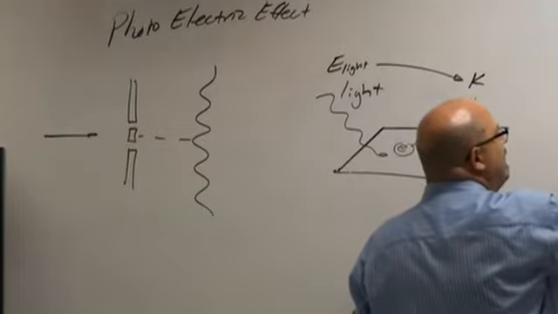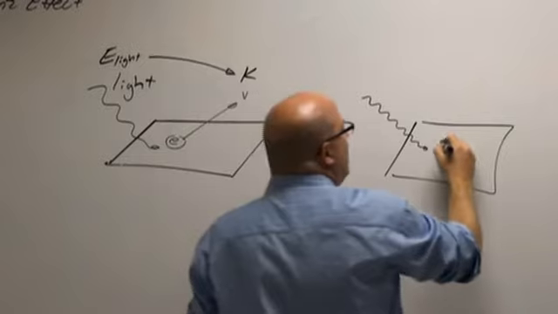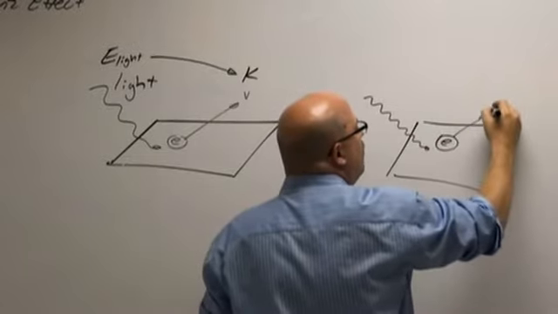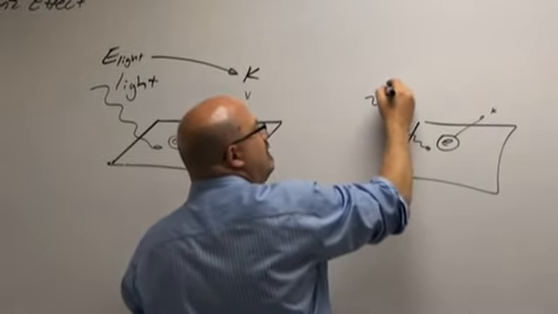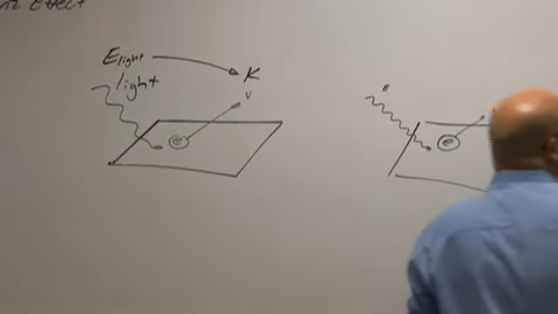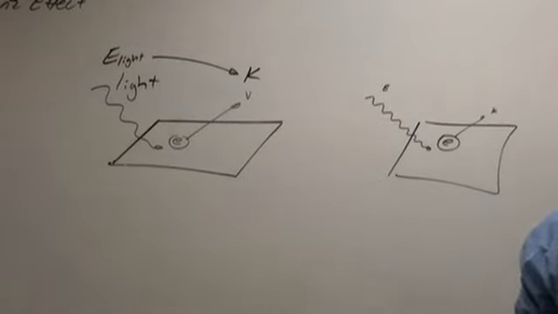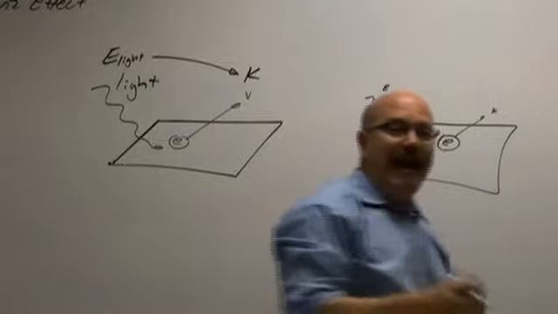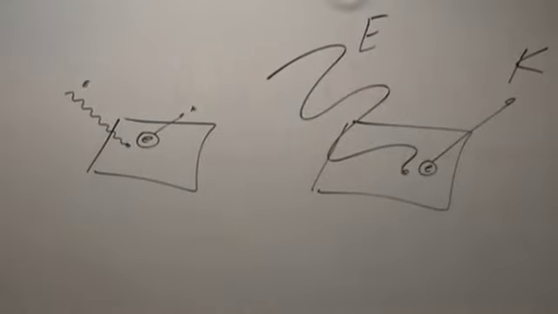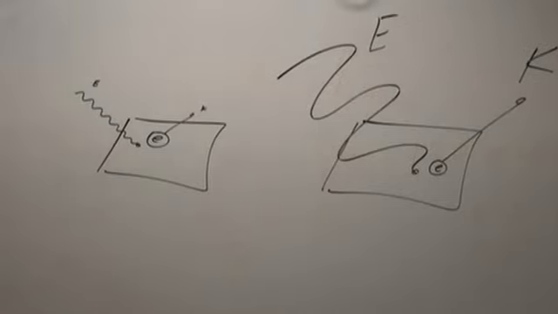If I have a little amplitude wave, then the electron should shoot off with only a little kinetic energy because this had only a little energy to start with. And if I shoot this with a really large wave, then the electron that pops off should have a tremendous kinetic energy, right? Because amplitude is equivalent to energy in a mechanical wave. In a classical wave, the bigger the wave, the more energy the wave has.